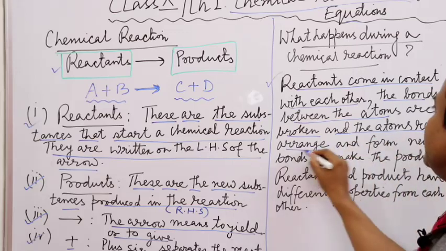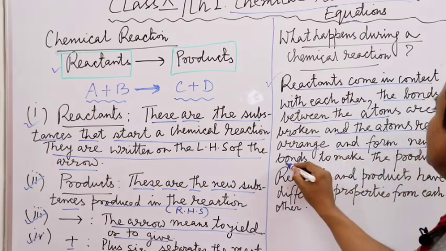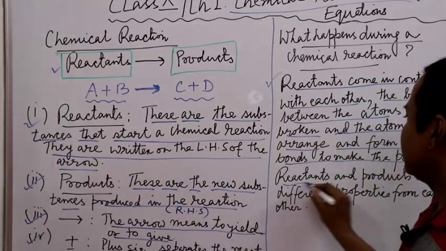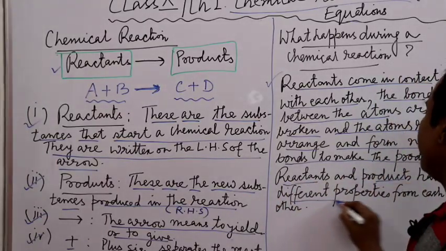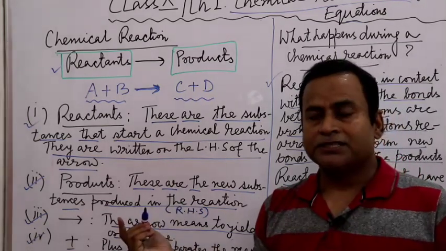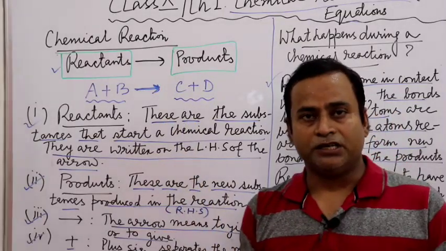The atoms then rearrange and form new bonds to form the products, and the reactants and the products that are formed have totally different properties from each other. So that is what happens during a chemical reaction.